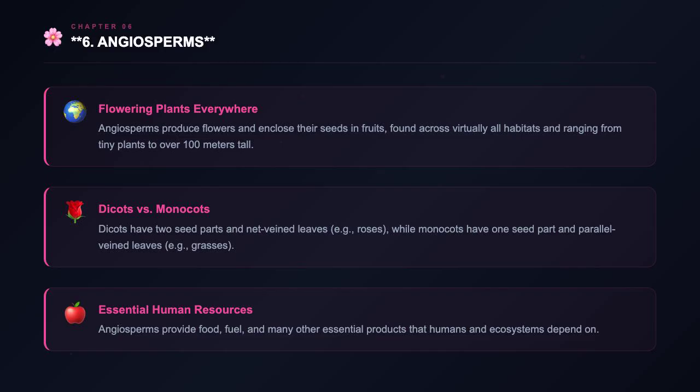There are two main types of angiosperms: dicots and monocots. Dicots have two seed parts and net-veined leaves. Monocots have one seed part and parallel-veined leaves. Examples of dicots include roses and sunflowers. Examples of monocots include grasses and orchids. These differences help identify and classify flowering plants.